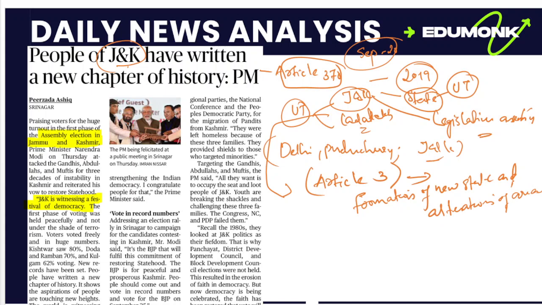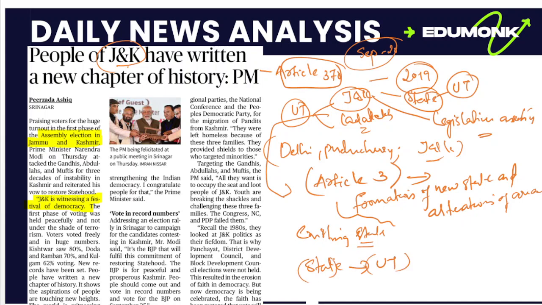That's why after the abrogation of Article 370, two union territories were formed, which can be formed from an existing state. Then there is a transfer from state to union territory.